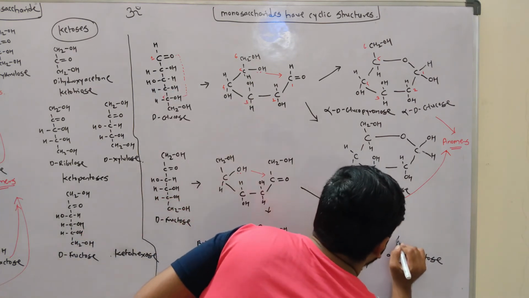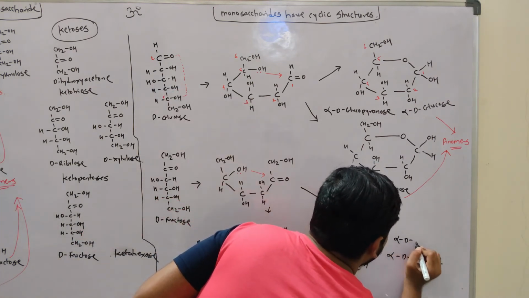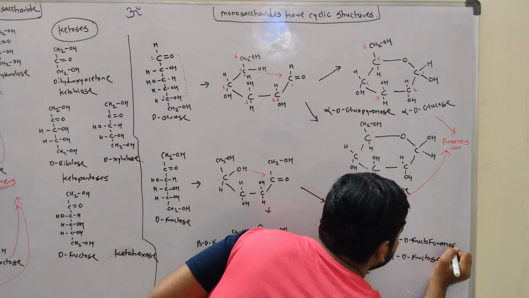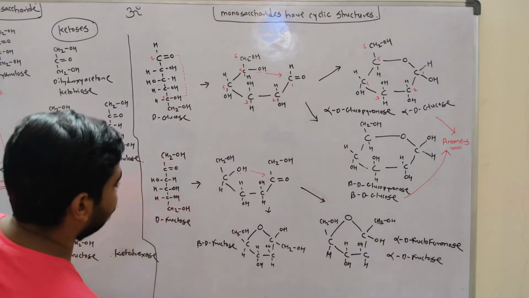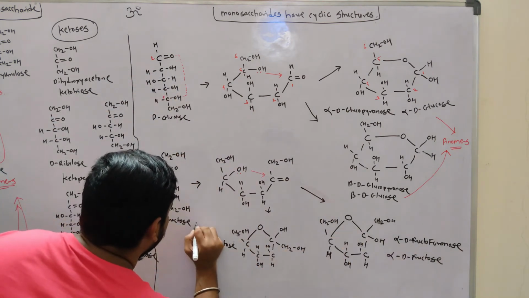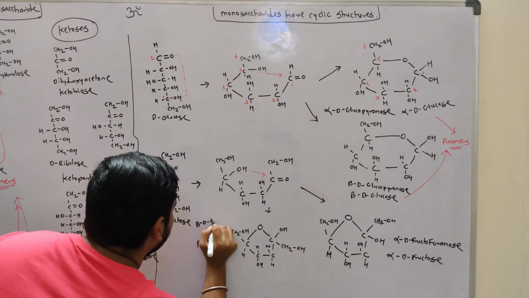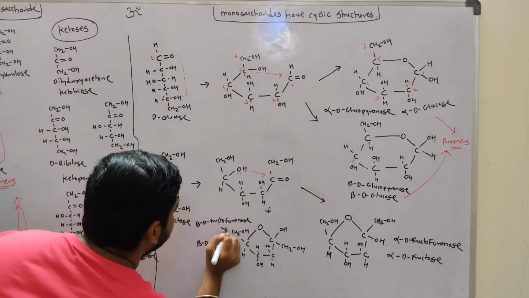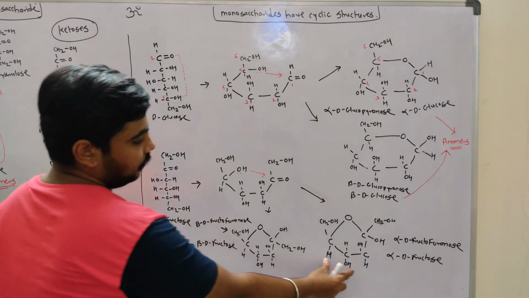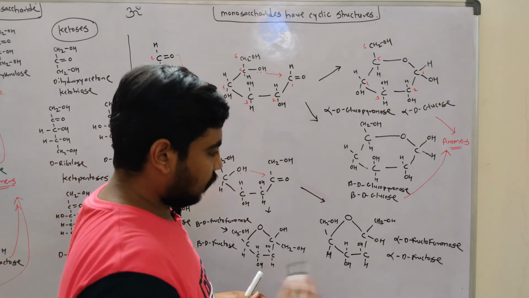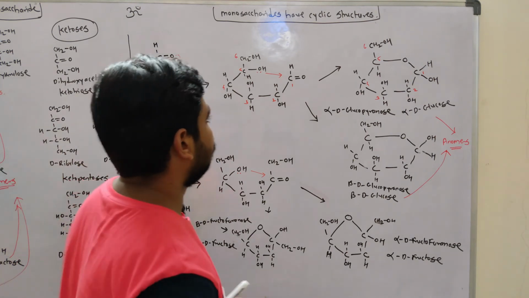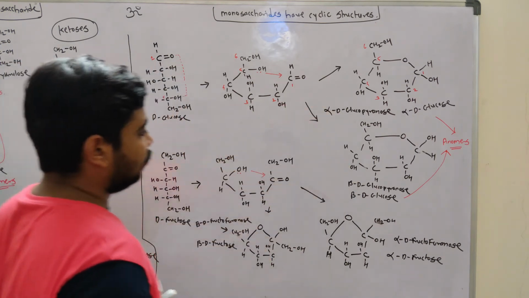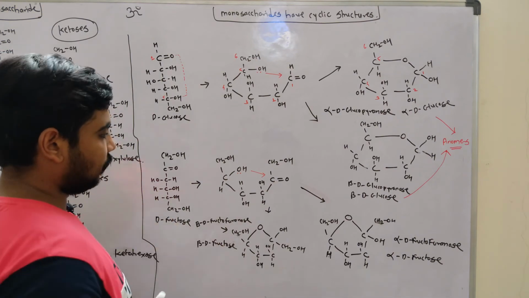Okay, so it is also called as alpha D fructofuranose, and this beta D will be also called as beta D fructofuranose. Okay, because their structures are similar to the furan chain. Okay, so this is how the glucose form cyclic structures and fructose form cyclic structures.